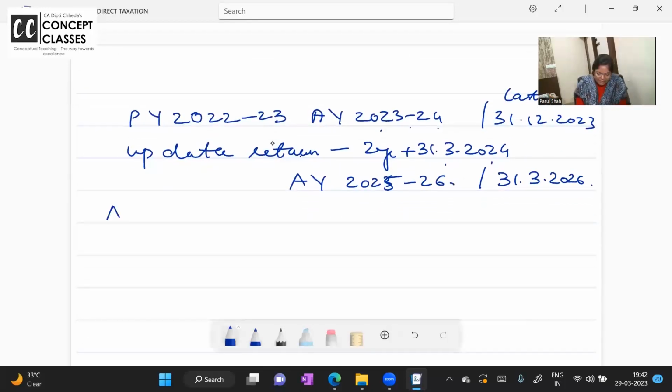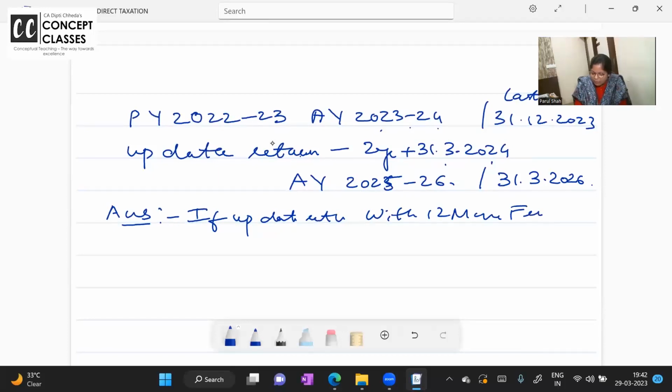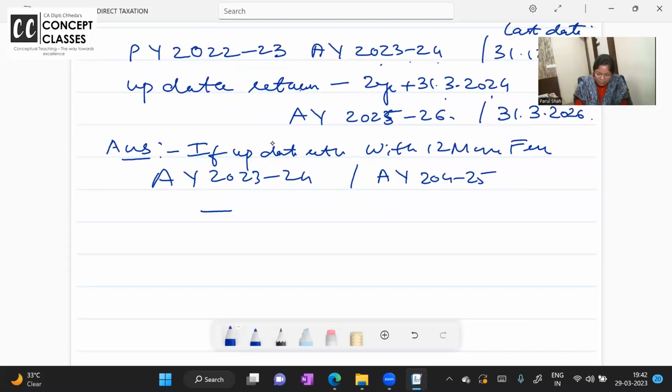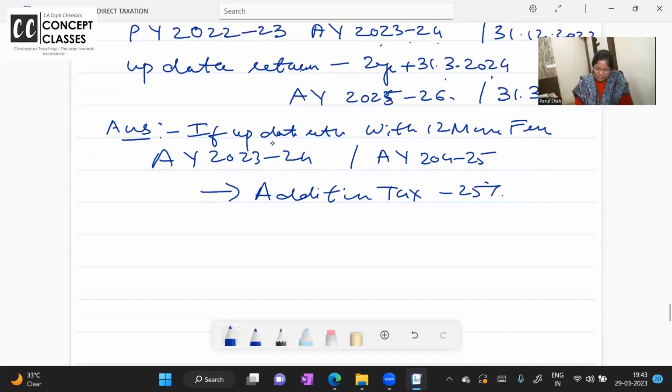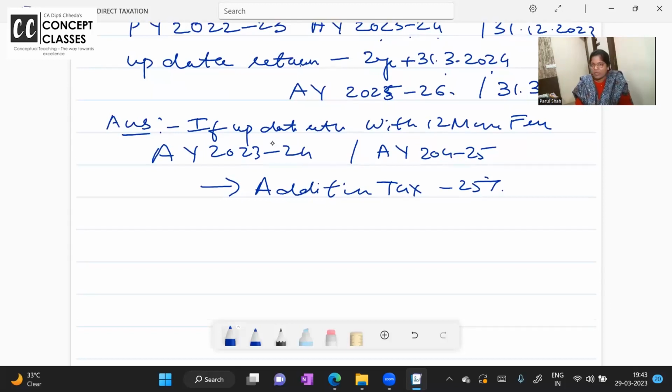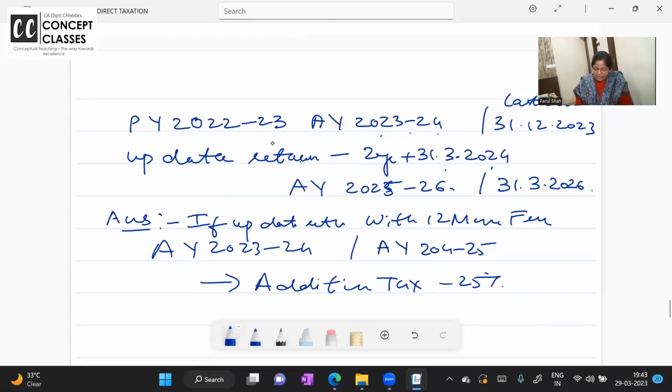This is all data I am writing. If updated return is filed within 12 months from assessment year 23-24, मतलब assessment year 24-25 तक file कर लिया, then what is the additional tax you have to pay? 25%. You want to write, then message me, or if it is clear, your wish. Watching it as a recording, then pause the video, take down the screen and then move ahead.